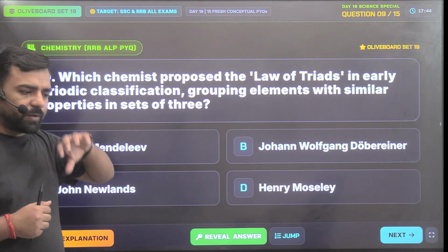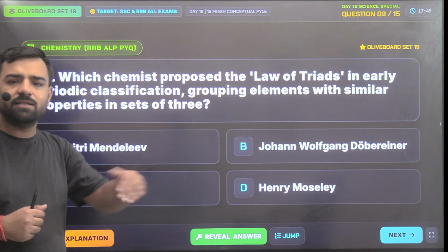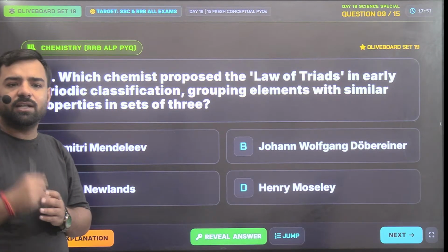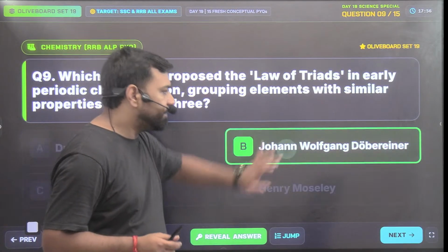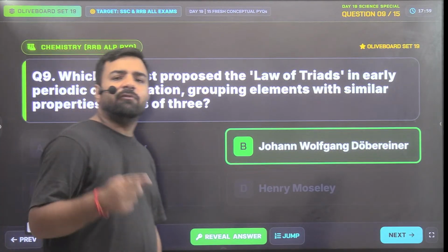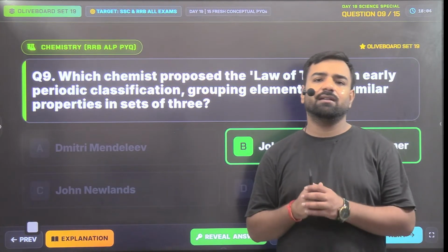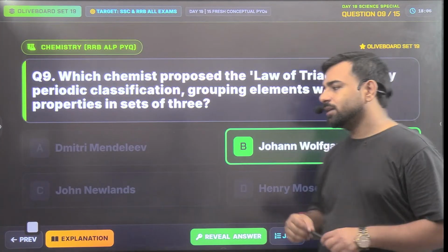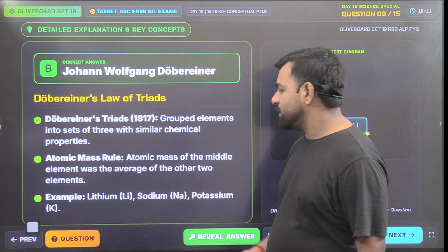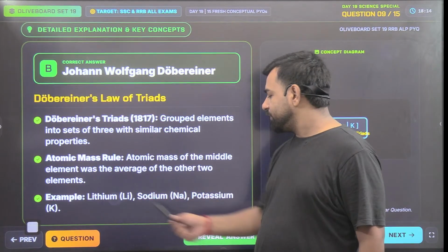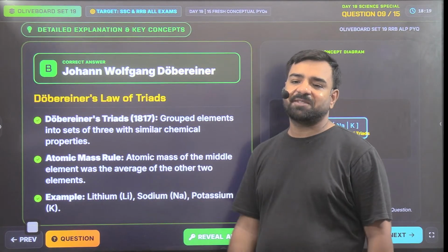And when these three elements were arranged, the average of the atomic masses of the first and third elements was equal to the middle one. So yes, the answer will be Dobereiner here. That was the concept of Dobereiner, but he failed because he was able to make only three such groups. Only 9 elements were arranged. It was a grouping of three elements, like lithium, sodium, and potassium. Whenever the average of lithium and potassium is taken, that atomic mass is equal to that of sodium. So that was the concept.